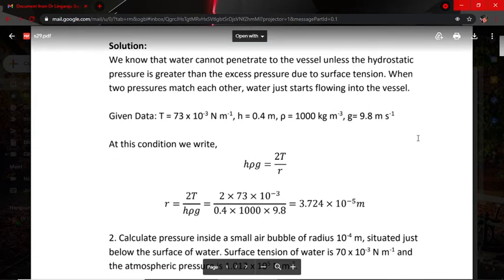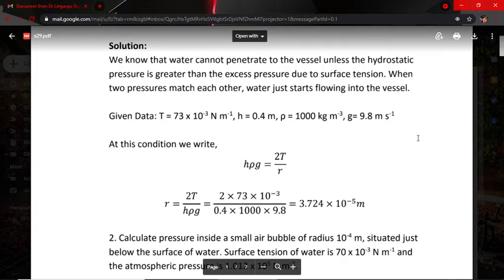Now in these conditions, we know the relation h rho g is equal to 2T by r. Here we have to calculate r. So rearranging this formula towards r: r is equal to 2T by h rho g.